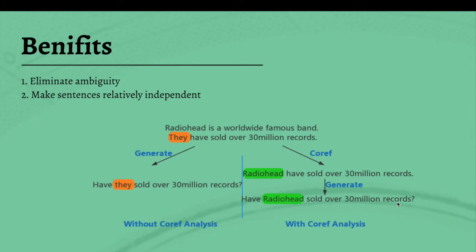We can benefit a lot from the coref analysis for our system. For the questioning part, after replacing pronouns with the corresponding entities, we can better eliminate ambiguity in the questions. For the answering part, replacing pronouns makes sentences relatively independent, so we are able to limit the searching scope to single sentences.